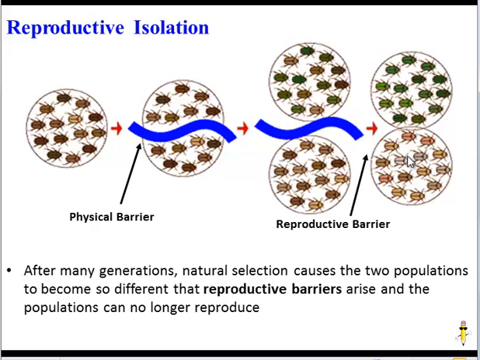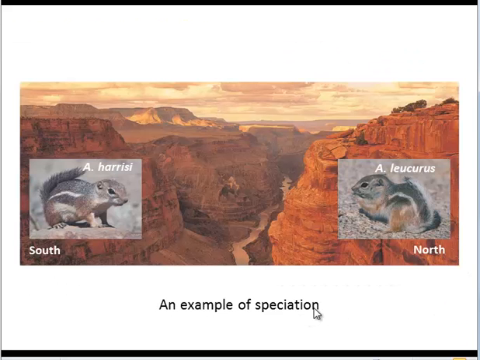Maybe it's a courtship issue. These brown beetles don't find the green beetles attractive. Maybe there's a difference in their structure that would prevent them from mating, even if they tried. But once you have reproductive isolation, once you have a reproductive barrier, you've now got two separate species.